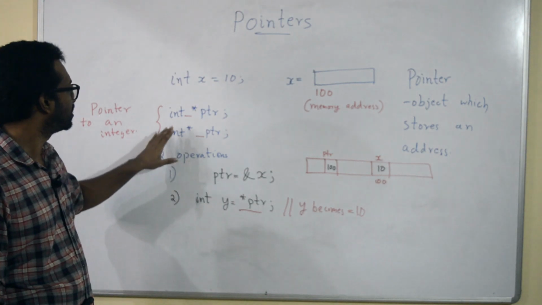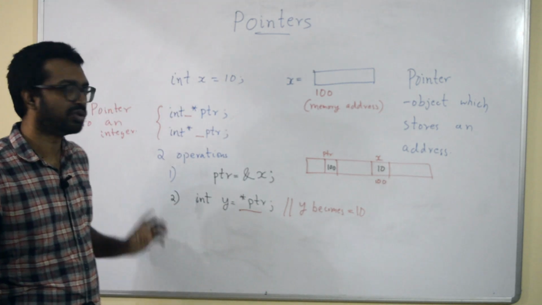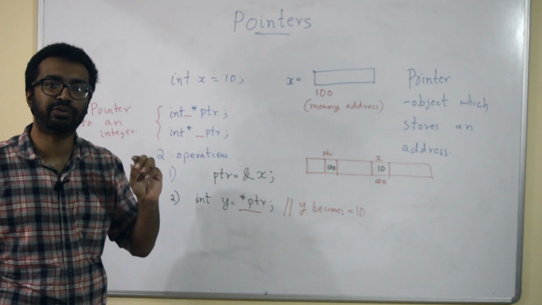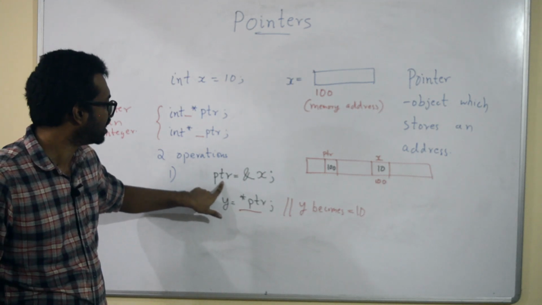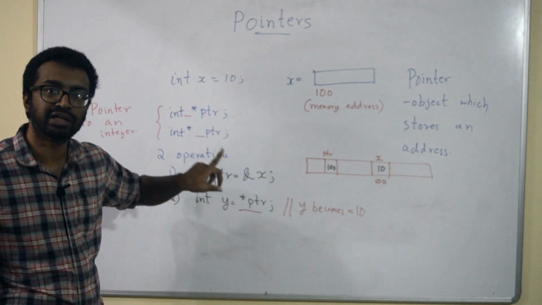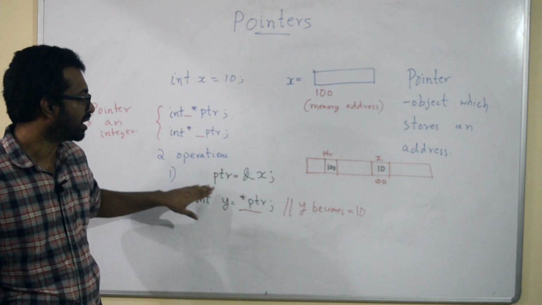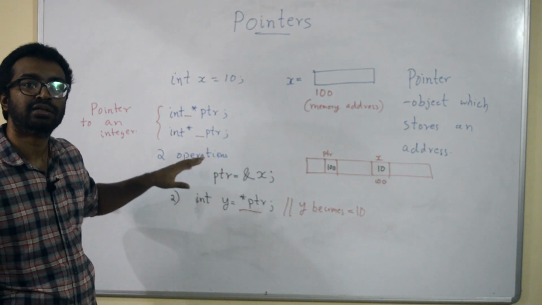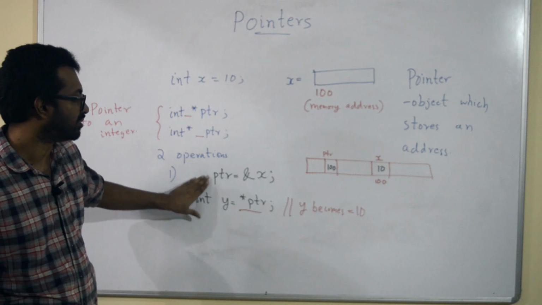What we have seen here is how to declare a pointer to an integer variable. Since we declared it to be a pointer to an integer variable, that's the reason I could assign ptr is equal to ampersand of x. Because ampersand of x gives me the address of an integer variable, and ptr is a pointer to an integer, ptr can only store an address of an integer. So that's why I could do this.